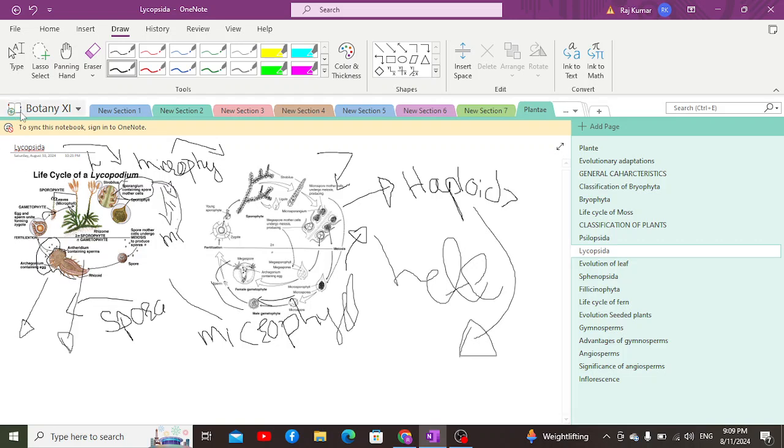But in this type of alternation of generation, we have the diploid generation dominant over the haploid generation. Even though the haploid generation is independent of the diploid generation, it is still less conspicuous, due to which we simply call this a diplo-haplo alternation of generation.